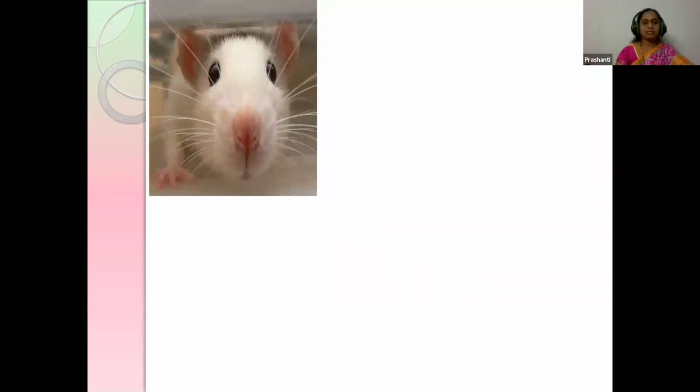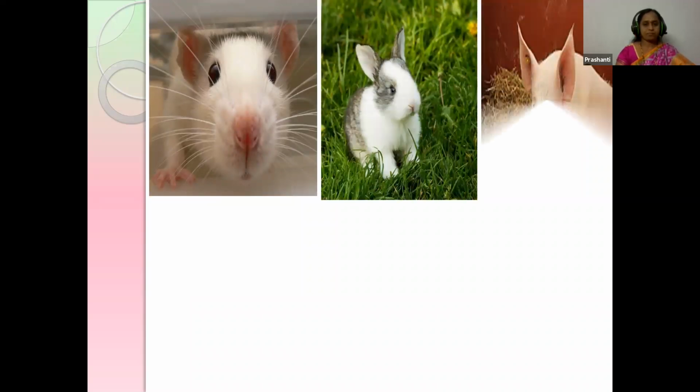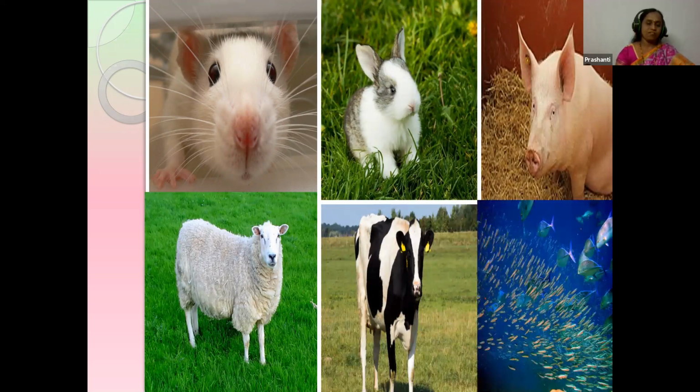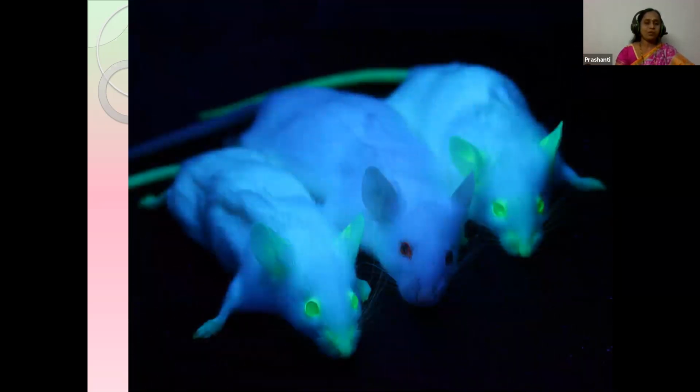Okay, so here the study is done on mice, rabbits, pigs, sheep, cows, and also on fishes. But mostly scientists opt for rats. Then why do they opt for rats? Means when you take them, they are not cooperative mostly. Might be the parents are not cooperative. So rats and mice are mostly taken for the study, children. And cows are also taken for the study.